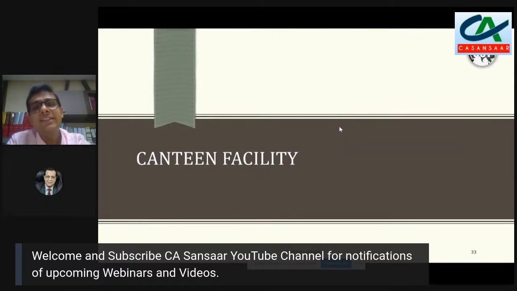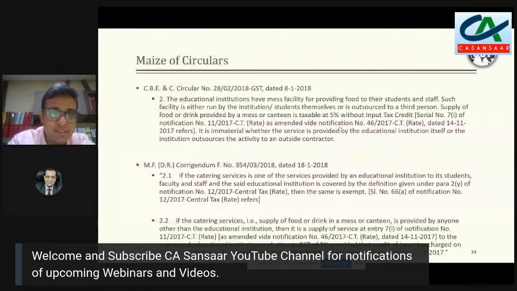Then on the canteen facility, there have been a lot of flip-flops from the government side. There has been an amendment. पहले एक circular आया, जिस circular में गलती थी. So there was this circular जो educational institution के अंदर canteen चल रहे हैं. In that case, the first circular which came was on 28/2/2018, जहाँ पर ये बोला गया है कि चाहे canteen चला रहा हो educational institution या canteen चलाने वाला कोई और हो, मतलब it can be any canteen operator also. In that case, both would be able to claim the exemption.